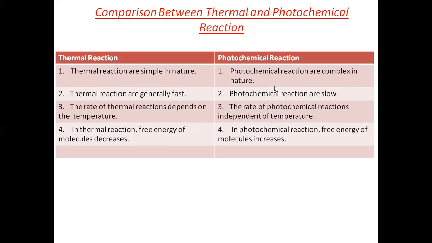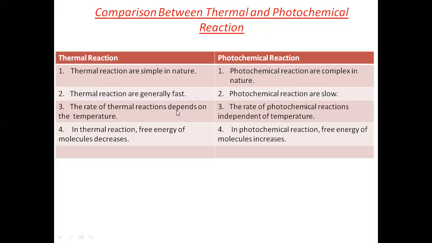Means all kinds of thermal reactions are simple while all kinds of photochemical reactions are very complex. Then the thermal reactions are generally fast, means उनका rate ज़्यादा होता है, while the photochemical reactions are slow, उनका rate as compared to the thermal reaction कम होगा.